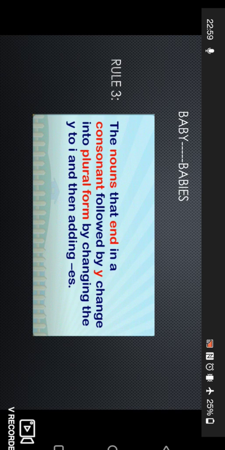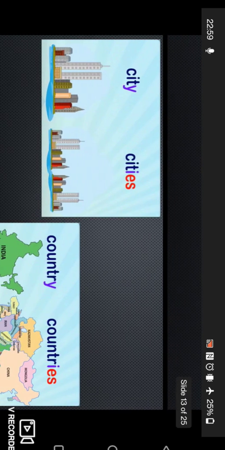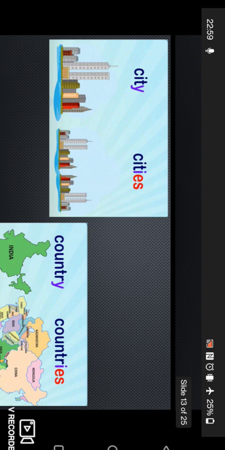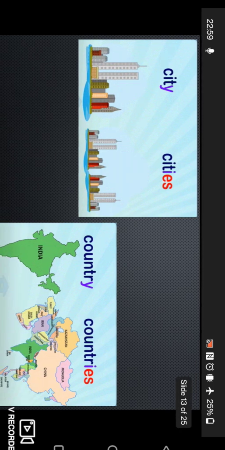You will remove y from your noun, and then you will add ies at the end of your noun. For example, city becomes cities, country becomes countries. As you can notice, we had y at the end of our noun and we had a consonant t and r before it. So we have removed y and we have added ies to make it plural.